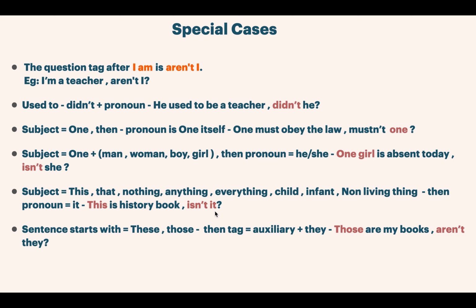Isn't it? In case that is a history book, for example, if we have a sentence that is a history book, then isn't it? Still, it should be it. If a sentence starts with these, those, then let's see how the pronoun is. That is, those are my books, aren't they? So with these or those, we have to use aren't they.